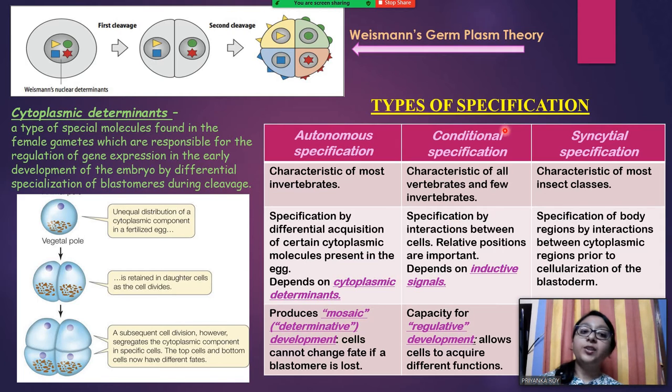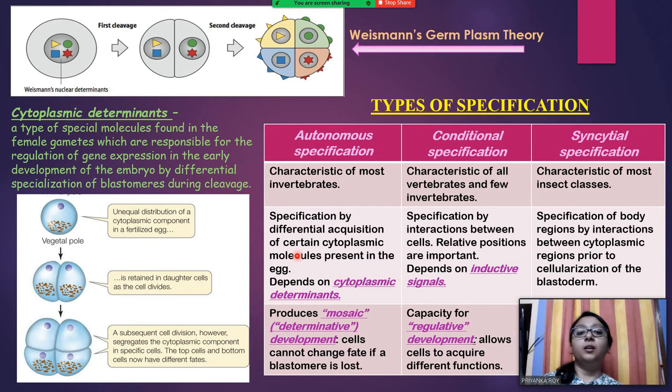In the case of conditional specification, it is specification by interactions between the cells. Like I told you, adjacent cells play a very important role in induction, and therefore this kind of specification is mainly governed by inductive signals. I will go into inductive signals in the next slide. So what is this kind of development called? This is called regulative development. Why is that? Because it allows the cells to acquire different functions.